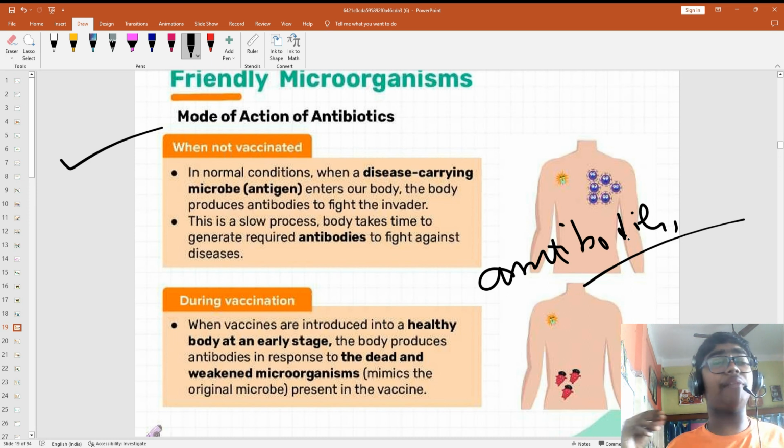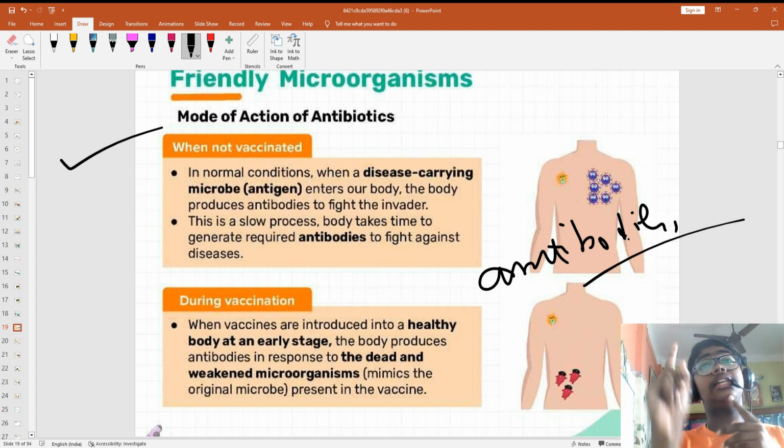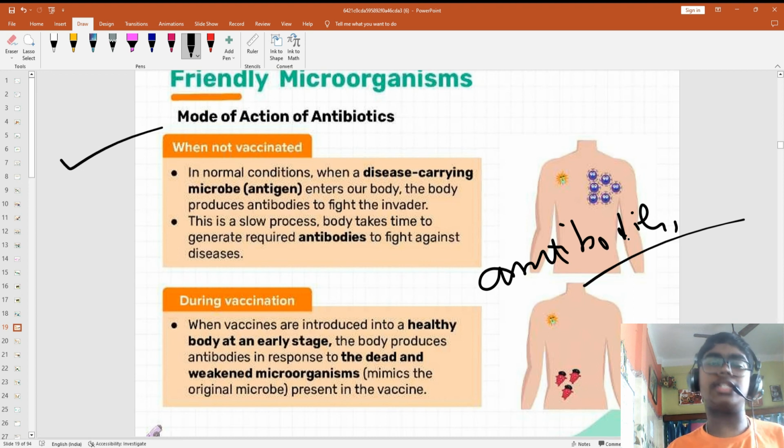In that fraction of a second, the microorganism starts to reproduce and we get the disease. This is the case when we are normal, not vaccinated. But when vaccinated, the dead microorganisms are injected into our body with an injection. At that time, our body sees that it is weakened and cannot harm us, but that it is a virus. Remember, so our body is releasing antibodies.